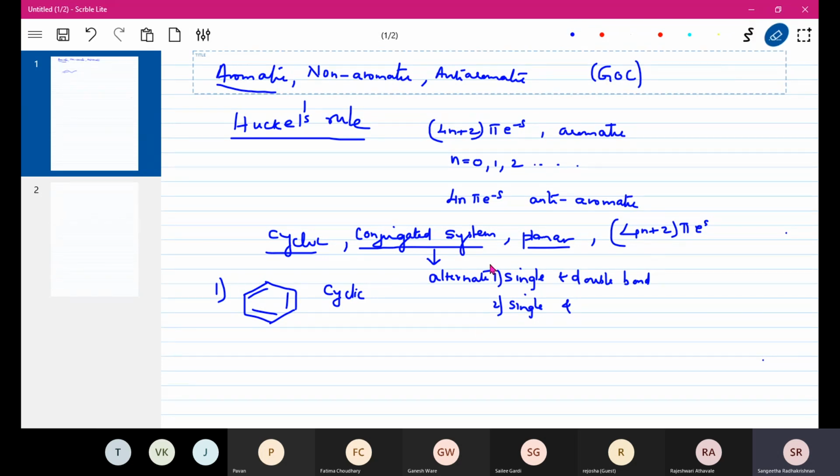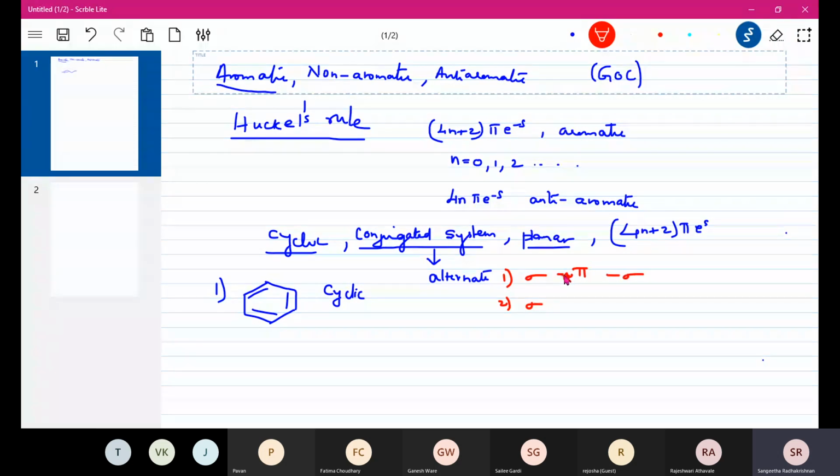It should be alternate, sigma and pi bonds, or it should be sigma pi bond बोलने से अच्छा I will say it should be like this, sigma pi sigma.